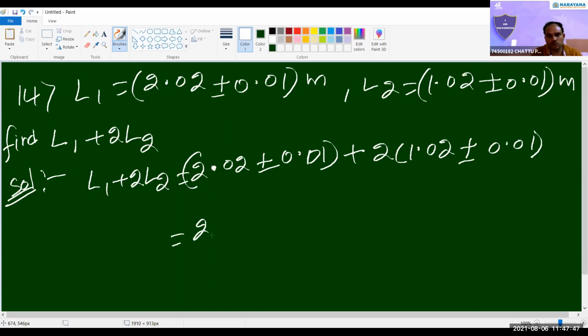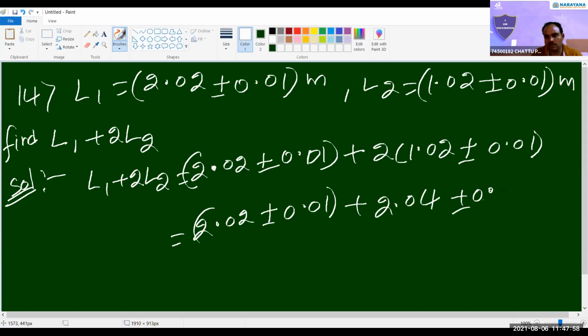So 2.02 plus or minus 0.01, and multiply this: 2.04 plus or minus 0.02.